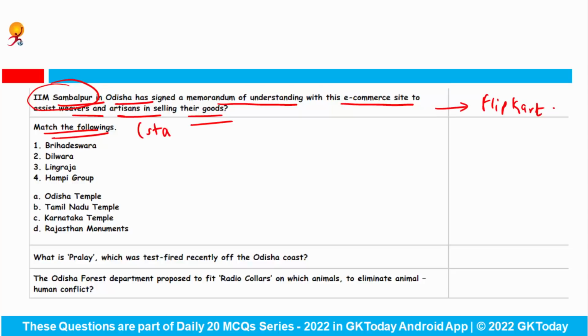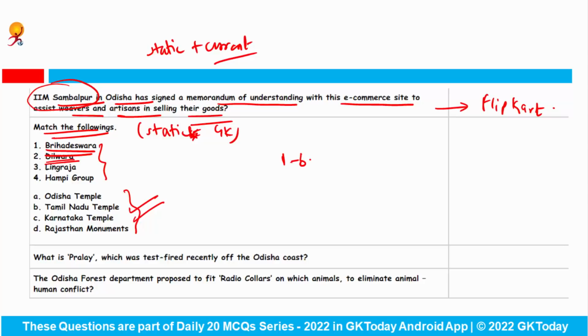Okay. Next question says, match the following. This is a question from your static GK part. Okay. So in these slides, we'll cover everything static plus current, both. So here 4 options have been given and you have to match with its correct pair. First is Brihadeshwar. It is basically a temple in the state of Tamil Nadu. So 1 goes with B. Second is Dilwara. Dilwara is a monument in Rajasthan. So 2nd goes with D. Third is Lingraj. Lingraj is a temple in Odisha. Third is with A. And last is Hampi group. Hampi lies in Karnataka. So 4th is with C.